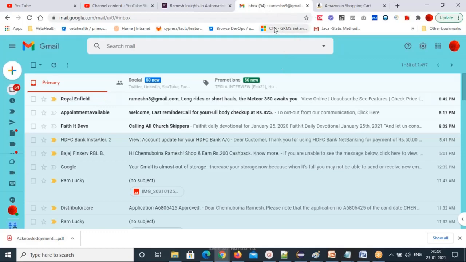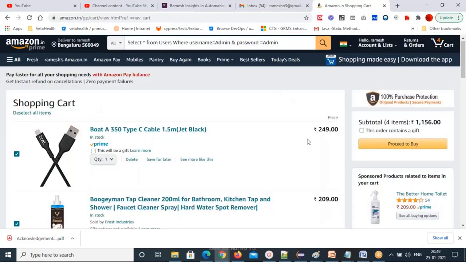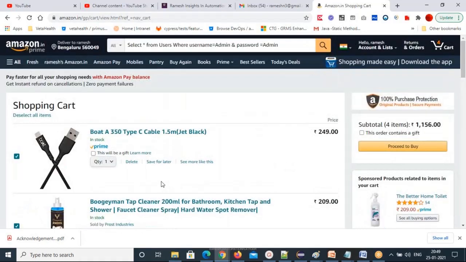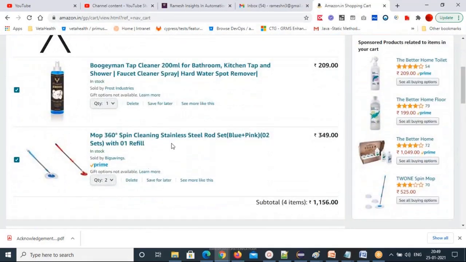So these are all the features. These entire features. What is this? This is the delete functionality. Save for later, this is all in the cart page. These test cases you need to write. This is a cart page, and the same applies for other products also. You have to verify each and every product. You are able to delete this product, save for later it is adding or not, see more like this products are showing or not. Not for one product. See, the same links are available for all products.